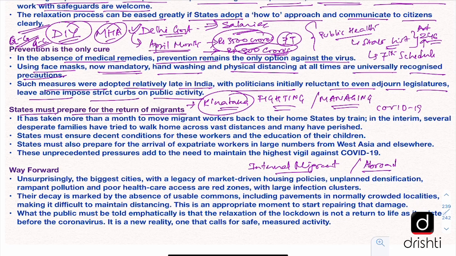migrants. So there are two types of migrants. There are the internal migrants and the migrants from abroad who might return because of this COVID-19 pandemic.